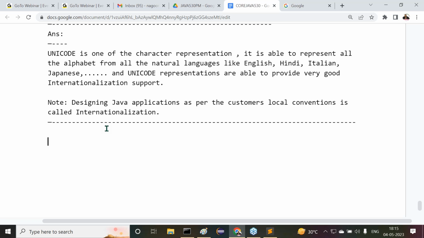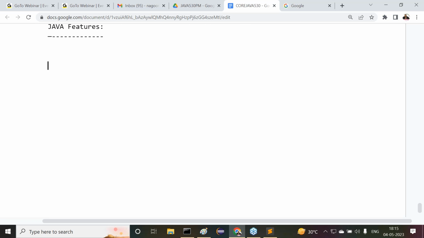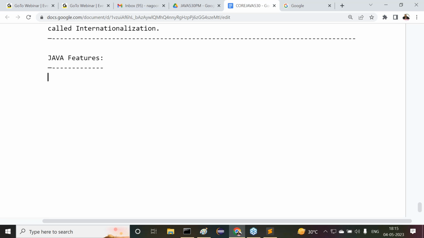Now let's move on to the next topic, Java features. Coming to the content here, what is this content? Java features. Everybody, put more concentration here. Right, sir. For example, everybody understands it, no? For example,